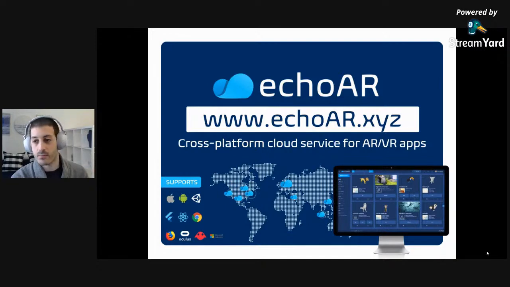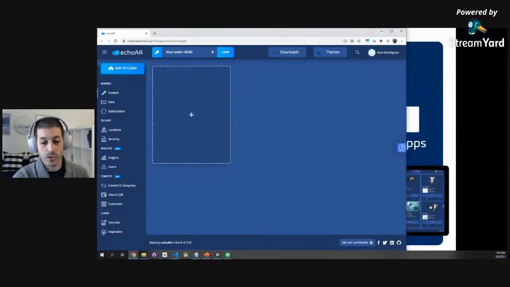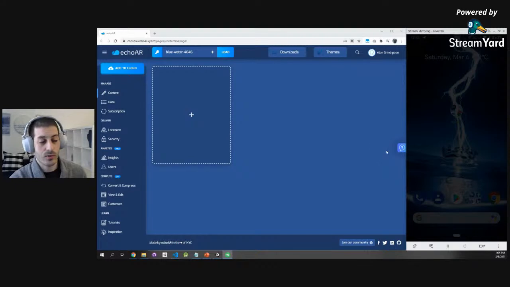But you can go to our website, you just register, and you automatically get a project key. Once you do that, you're able to access our console. So what you're seeing on the screen right now is our console on the left, my phone on the right. After I registered, I got my API key right here. And now we can start building applications together. So let's see how that works.